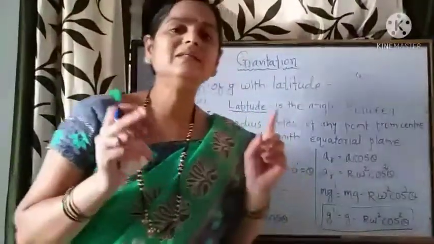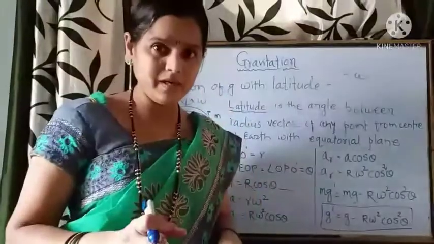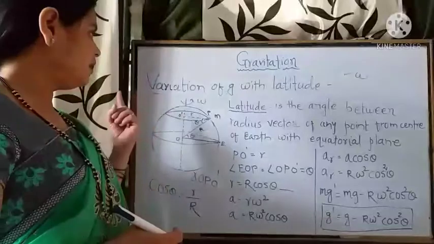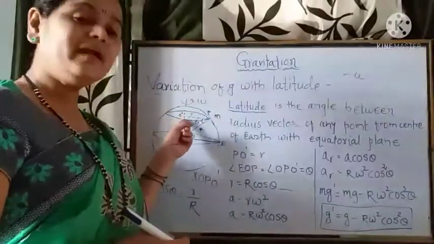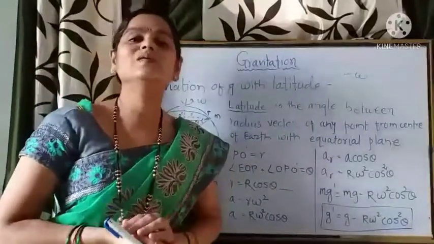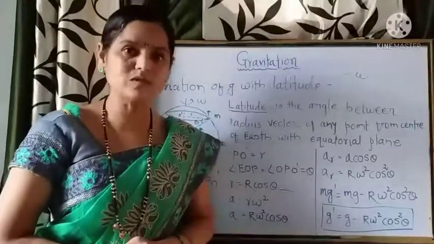Now, as the object of mass m at any point P on the earth is rotating in a circle, this circle having radius O dash, it is acted upon by the centripetal acceleration, or say centripetal force.